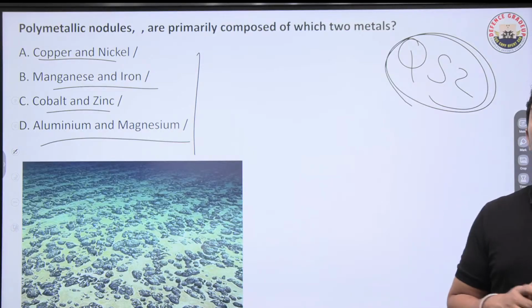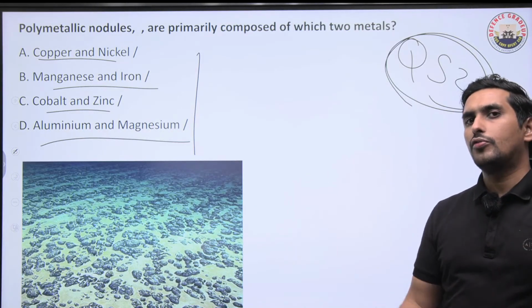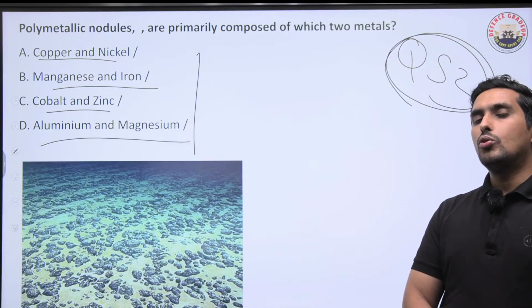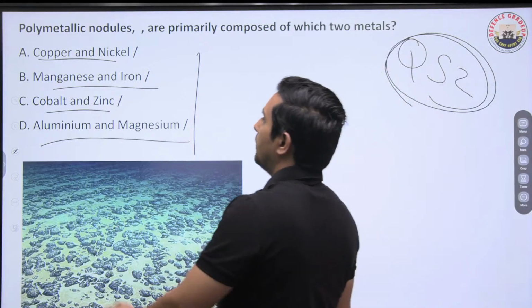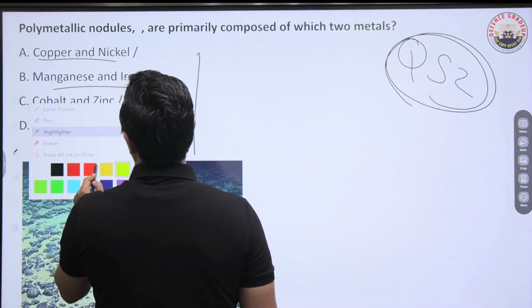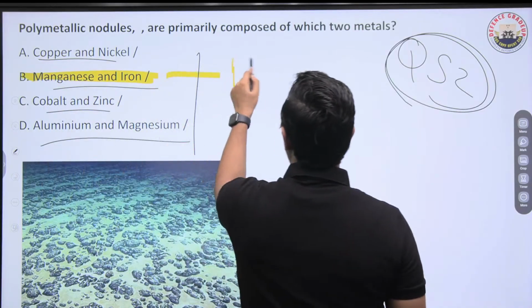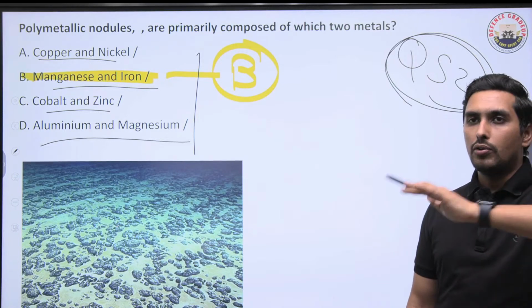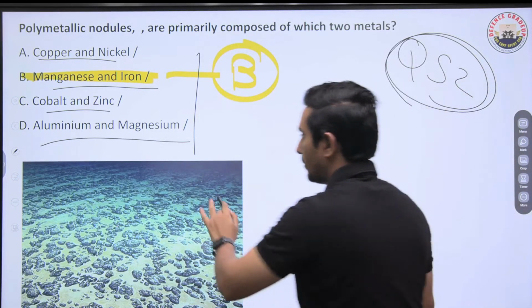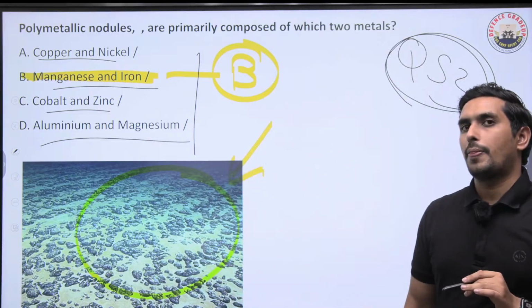So almost 25 to 30% is what? And the rest, 6 to 15%, is what? So the major two metals, if I talk about, they have to be very strategic: manganese and iron. Remember. And they are in a lot of news, so you have to know polymetallic nodules. They are found on the ocean floor like this. On the ocean floor, we have polymetallic nodules.